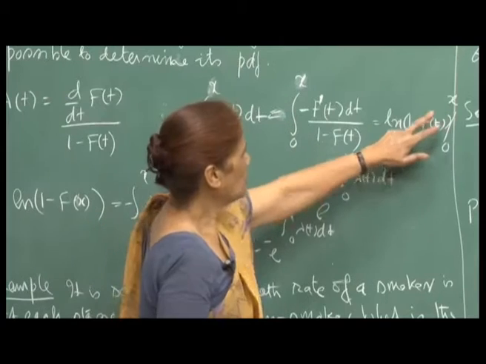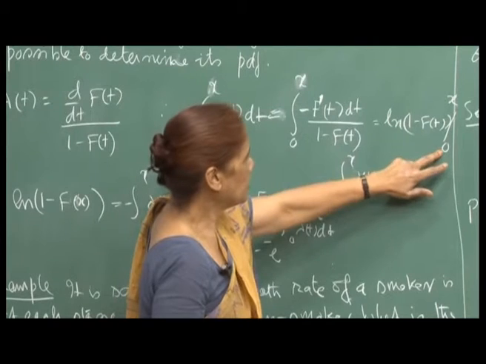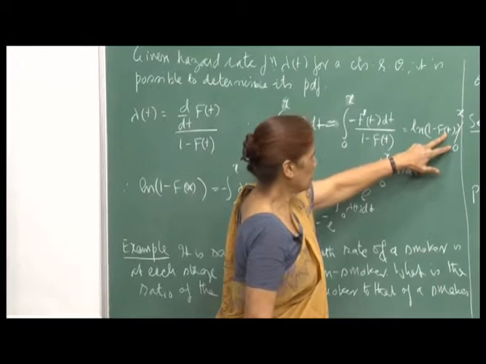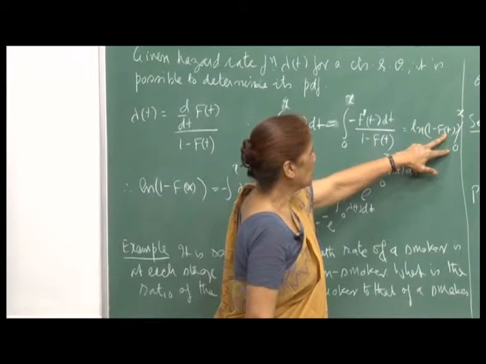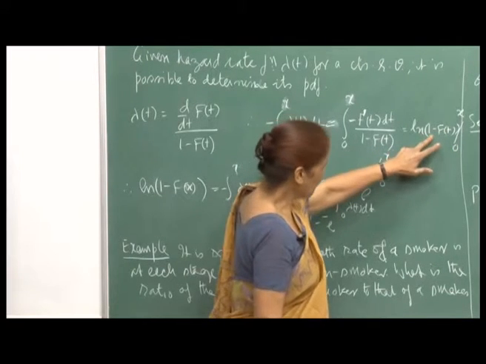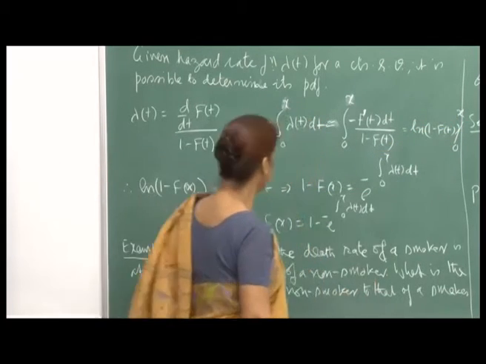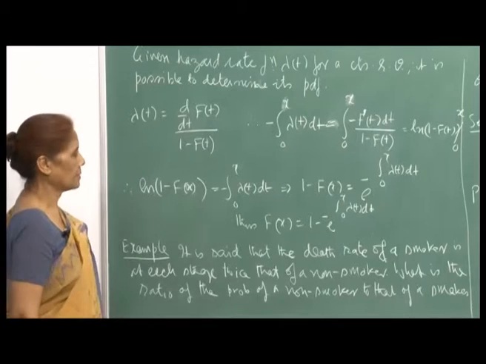When you put x here, this will be ln of 1 minus f x, and at 0, f 0 is what? F 0 is 0, right. So, ln of 1 is 0. Therefore, the contribution you get is ln of 1 minus f x.